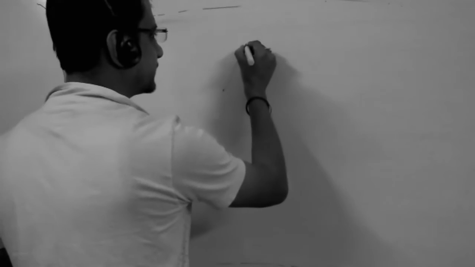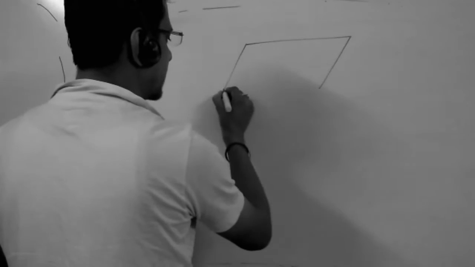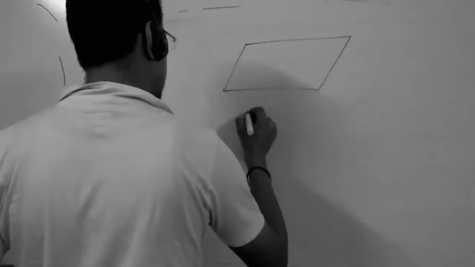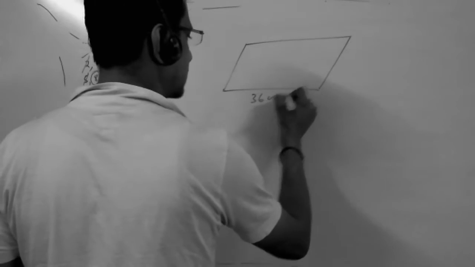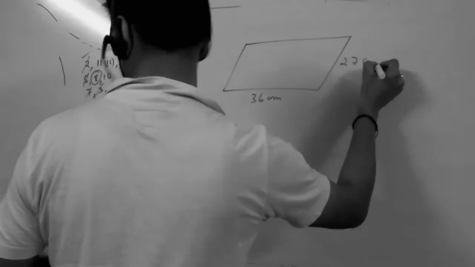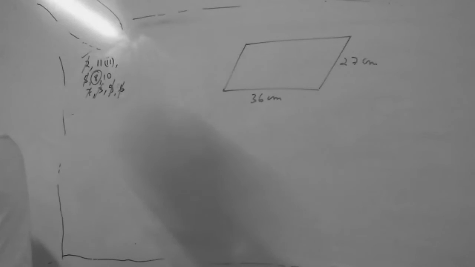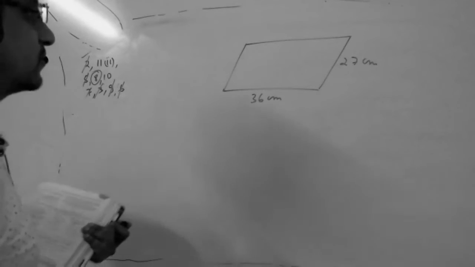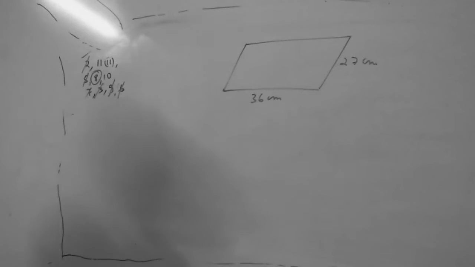The adjacent sides of a parallelogram are 36 centimeter and 27 centimeter in length. If the perpendicular distance between the shorter sides is 12 centimeter, which one is the shorter side? 27 centimeters.